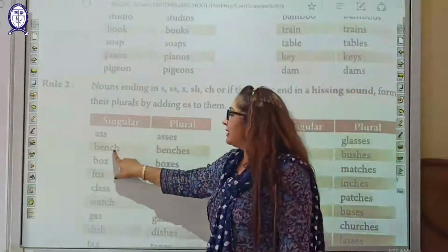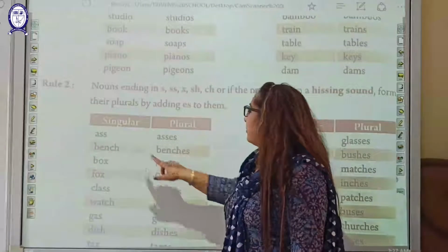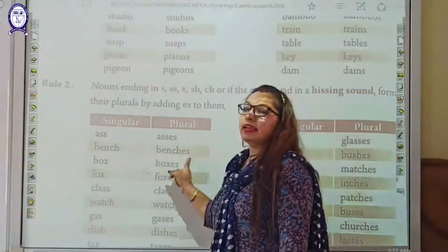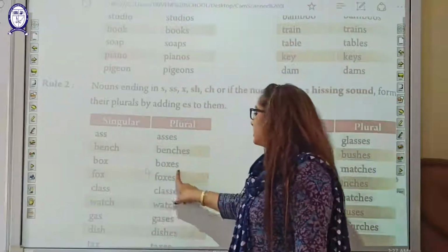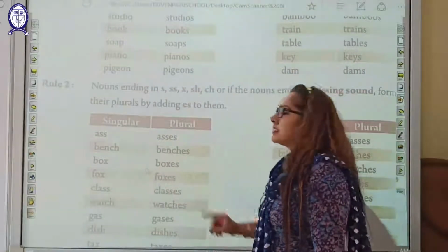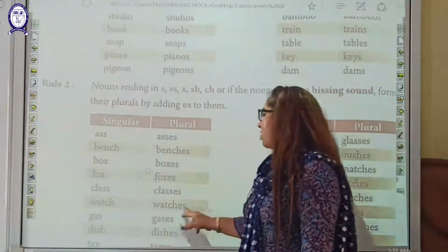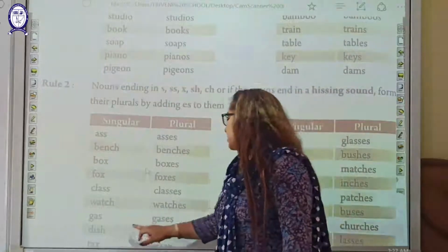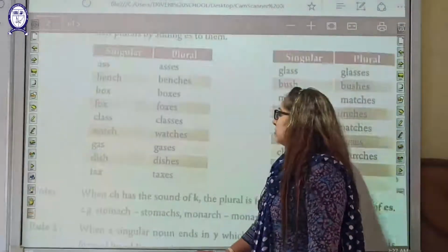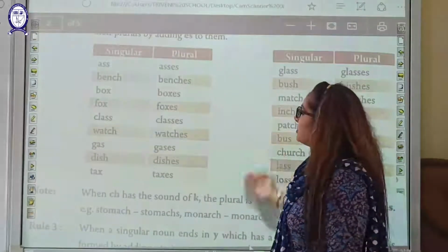Now bench, ch is here mentioned at the end of the word. So we are going to add at the end es. Bench, benches. Box, boxes. Fox, foxes. Class, classes. Watch, watches. Gas, gases. Dish, dishes. So go through more example in this part, students.